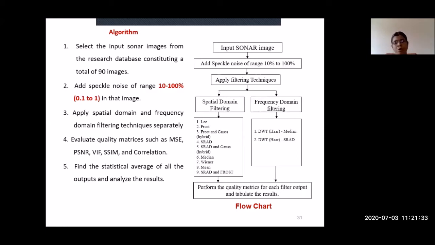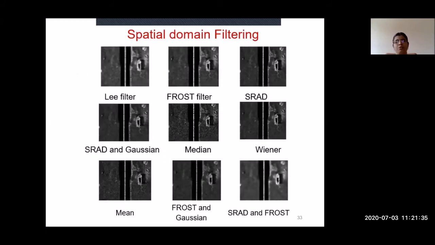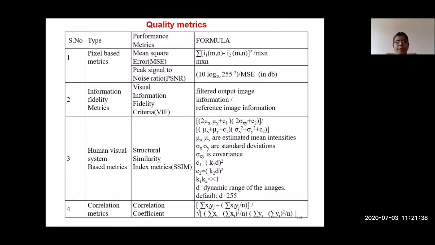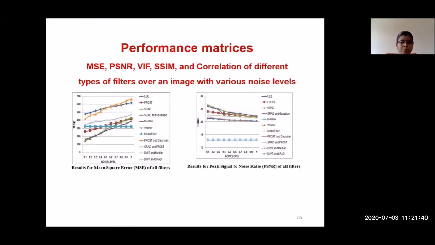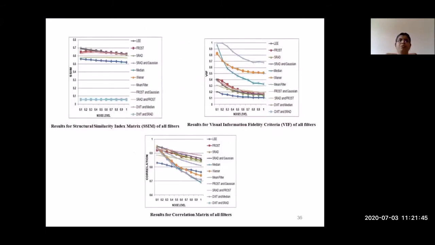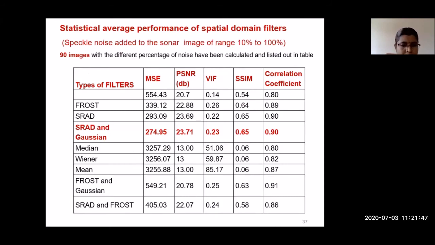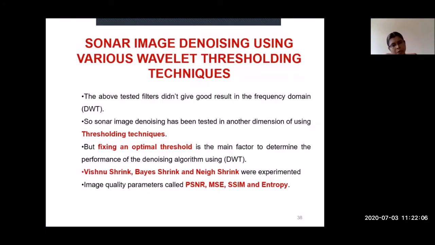So I am applying all these filters. See, this is the output of all those filters. Finally, I have applied these quality metrics to the output images. This is the quality metrics graph I got for all the filters. Finally, I identified that the combination of SRAD and Gaussian filter gives me a good result for filtering the speckle noise in a sonar image. Then I applied this SRAD Gaussian filter to my sonar images and filtered out the noise.